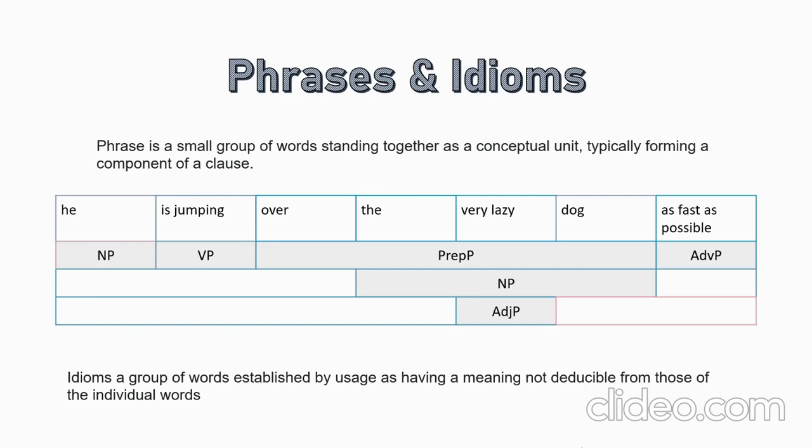Very lazy, what is it referring to? The dog, which is a noun here. So it is an adjective phrase. The very lazy dog is representing the dog, so it is a noun phrase. By this you can understand about phrases, I think.